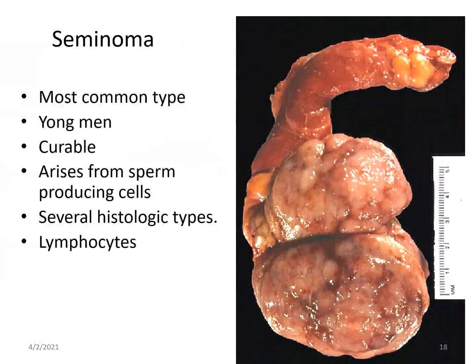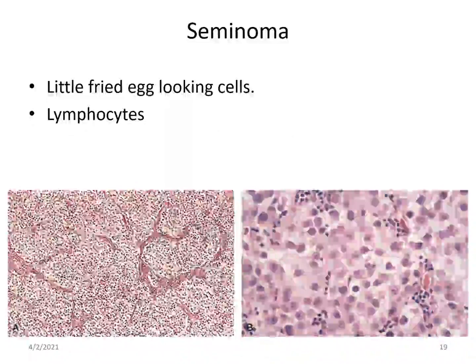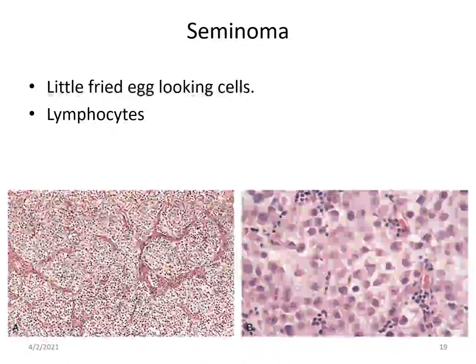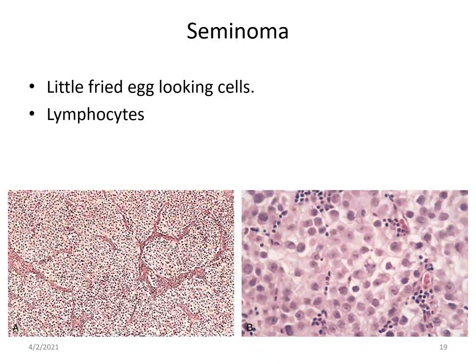So the first tumor is the seminoma. Most common type, occurs in young men. It is treatable. It arises from germ cells. Microscopically, you can see sheets of large cells which have clear, well-defined cytoplasm and round nuclei. This cytoplasm has glycogen which is PAS positive. This is separated by fibrosis which contains lymphocytes.